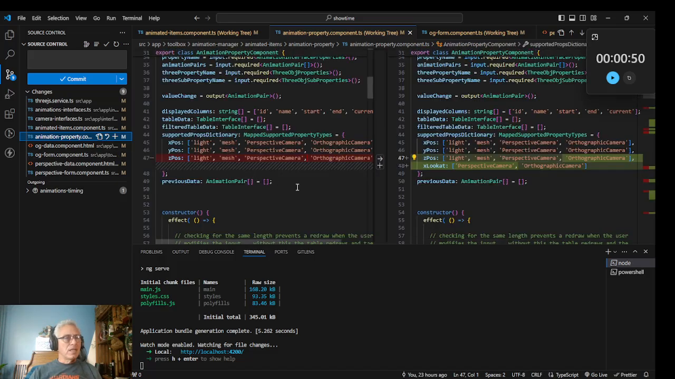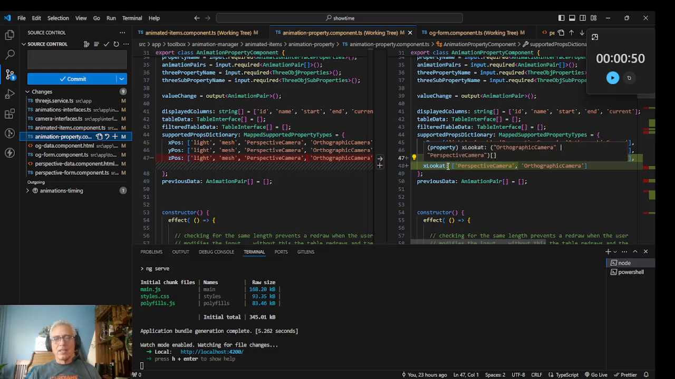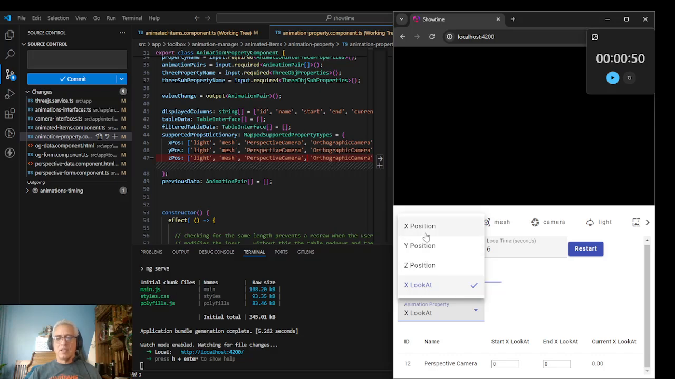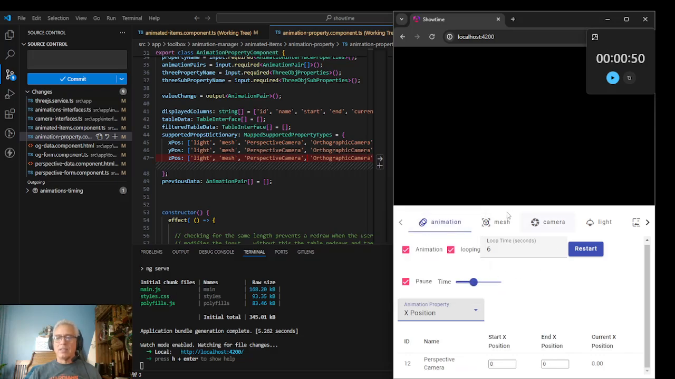So in this animation properties, I added this new xlookAt, perspective camera and orthographic camera. Basically what that does is it prevents the animated meshes or lights from showing up in this dropdown. When we click this, the only thing that's going to show up is either orthographic or perspective cameras, which I think makes a lot of sense. That was a good change. That was a change I was happy with.